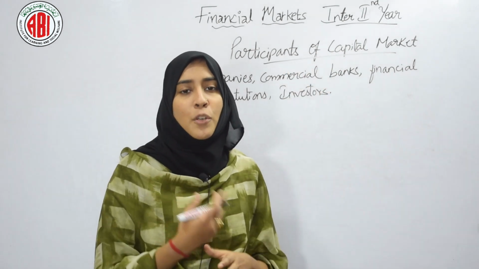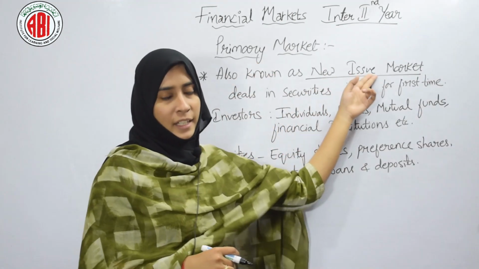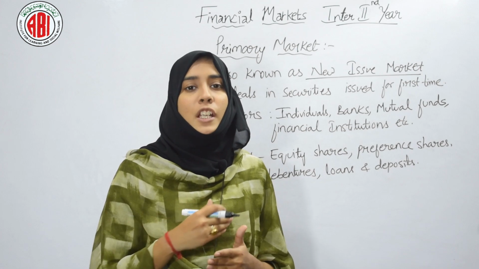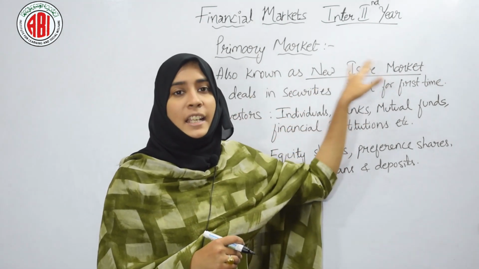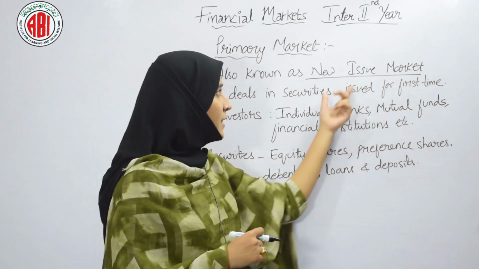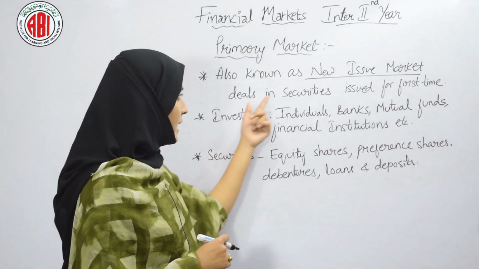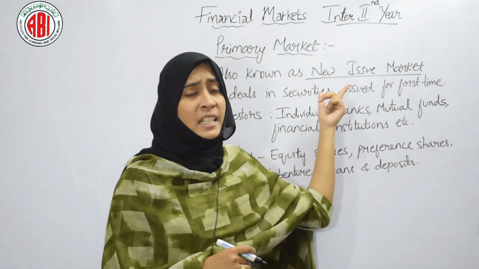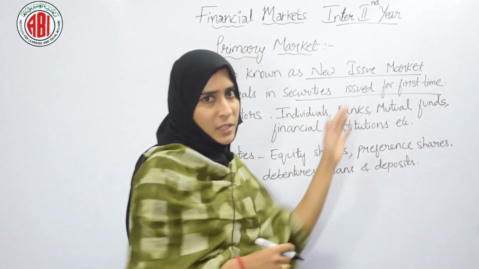Now let's see what primary market means in detail. It's also called the new issue market. Why? Because it's issuing new securities. The name itself shows that it's issuing new securities. That's why we call it the new issue market, and it deals in securities issued for the first time. Under this, the securities are being issued for the first time.